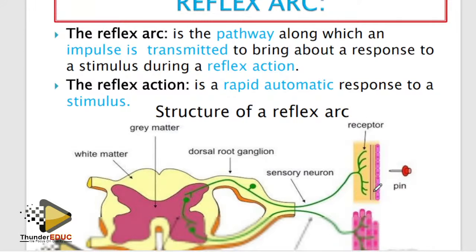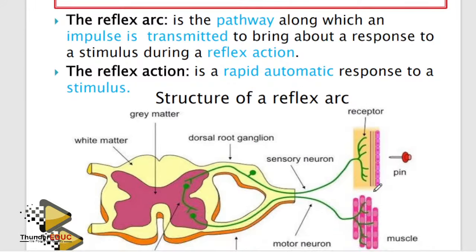Reflex arc. We have five questions here. What is the reflex action? What's the reflex arc? Function of the reflex action. What happens if this is damaged? And what happens if the other one is damaged? Simple. A reflex arc is a pathway along which impulse is transmitted to bring about a response. Or you can say that a reflex arc is a path traveled by the impulse during the reflex action. Reflex action is a rapid automatic response to the stimulus. Sometimes you say rapid involuntary response to the stimulus.